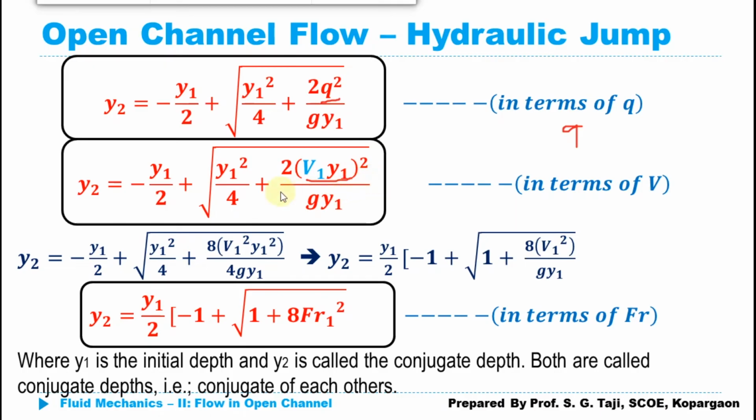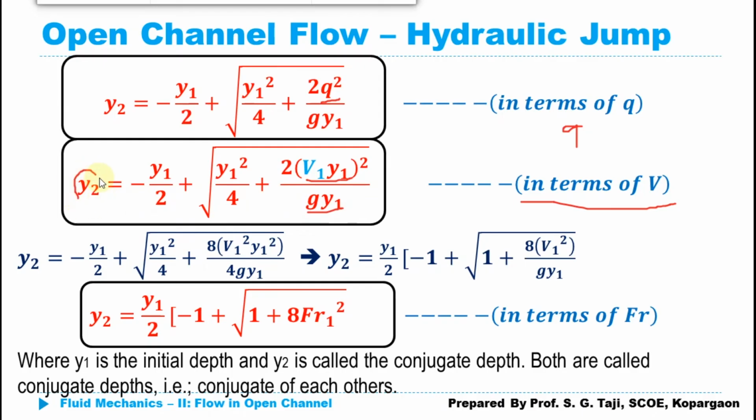By putting that value of q here, we get the equation of the hydraulic jump in terms of velocity v, which comes out as y2 is equal to minus y1 plus under root of y1 square divided by 4 plus 2 multiplied by v1 y1 whole square divided by g y1. Now simply we can write this equation for y1 as well.